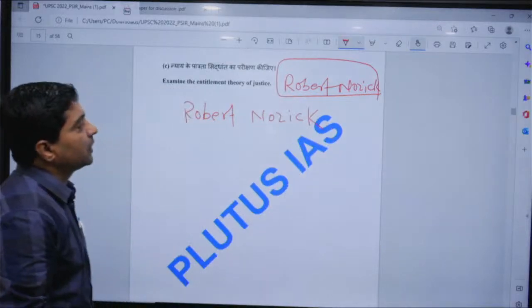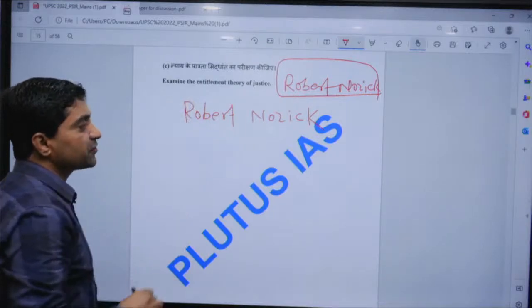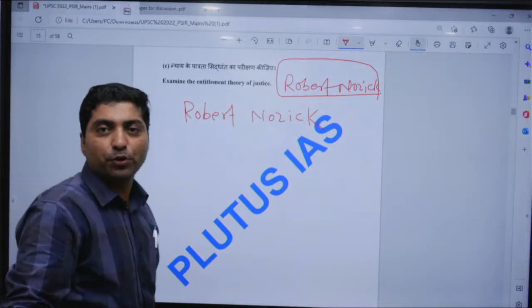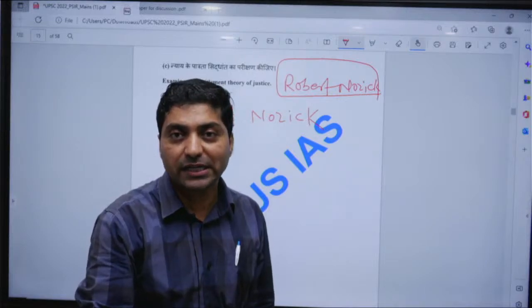that he is a political philosopher. He is a great political philosopher of the 20th century who supported absolute property right.